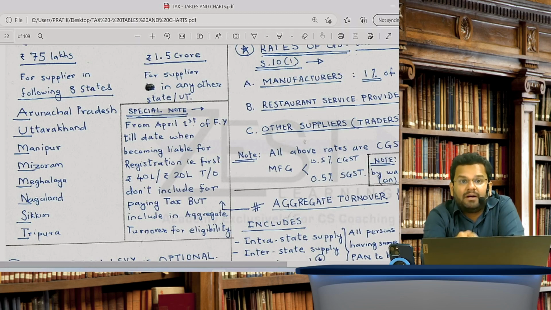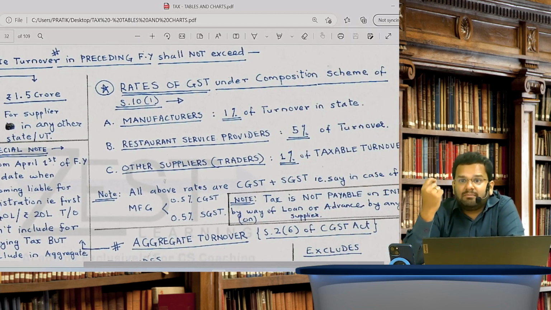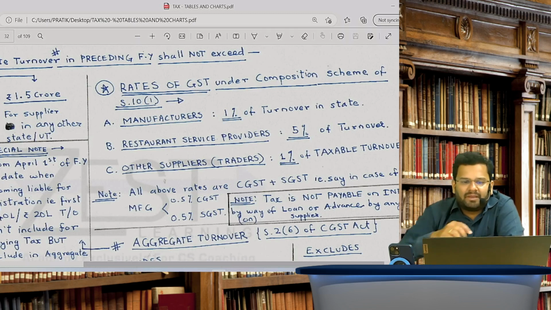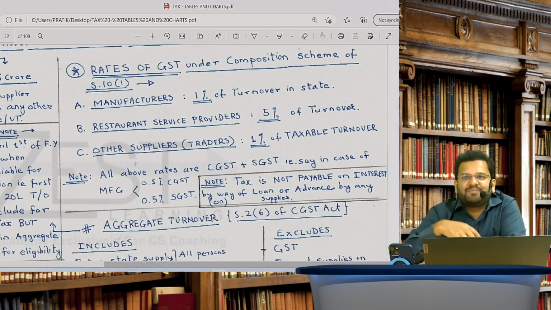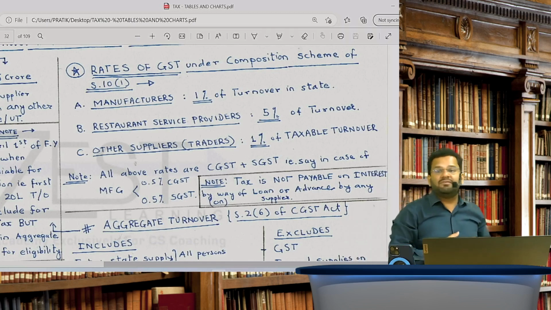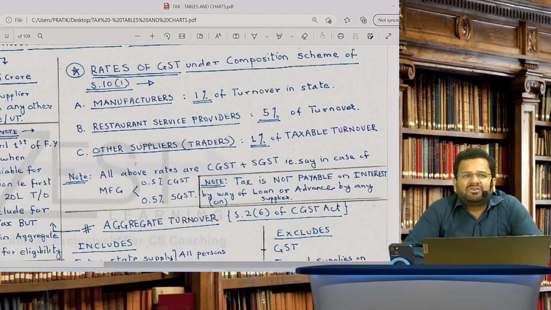Very good. Now understand, is this scheme compulsory or is this scheme optional? This scheme is totally optional. It's not necessary that since my turnover in last year was not exceeding 150 lakhs and I'm in state of Maharashtra, I should opt for composition scheme. This scheme is totally optional.